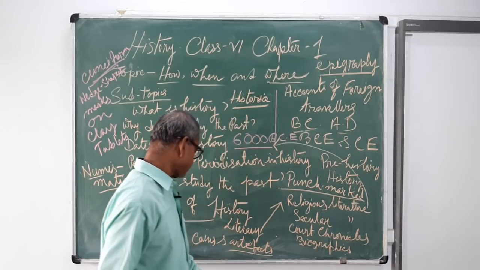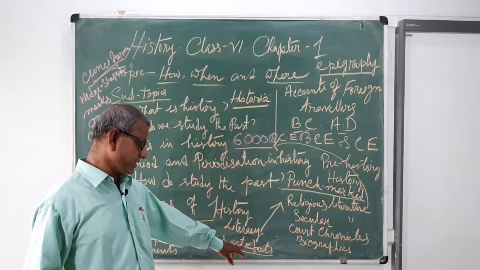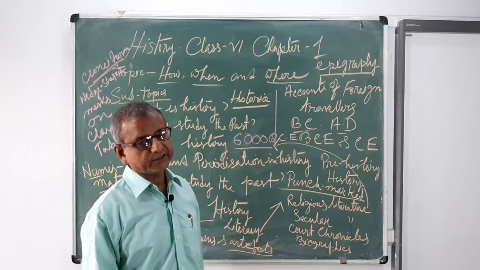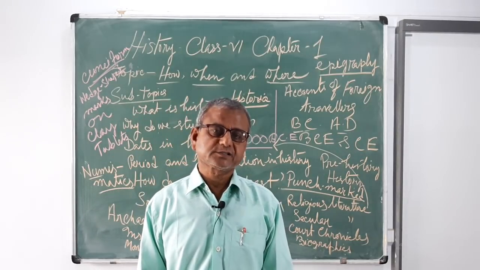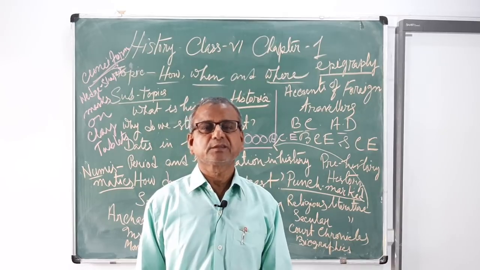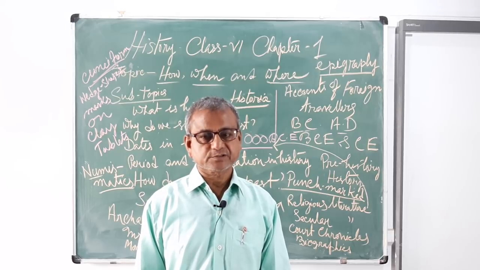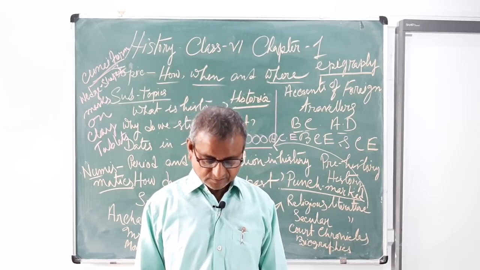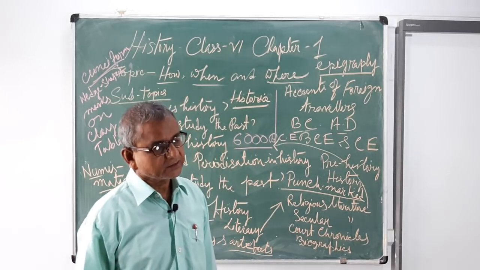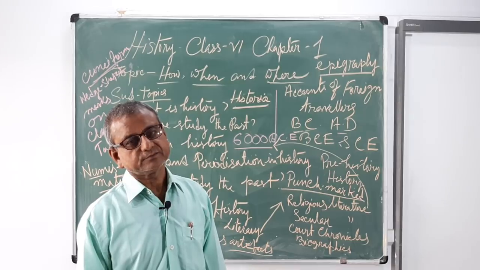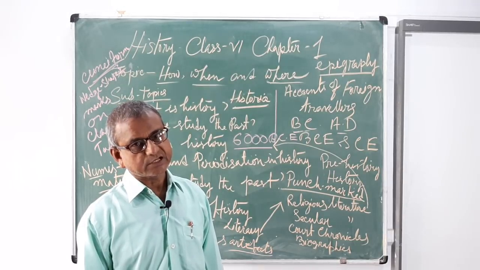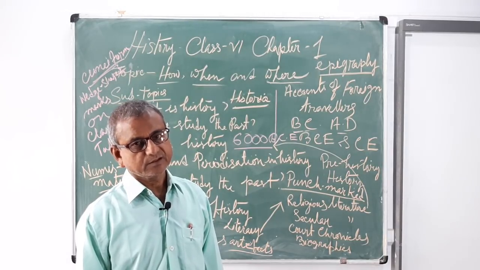Now, artifacts. Artifacts are actually art developed by humans. We have discovered many statues, potteries, ornaments, jewelries. For example, the statue of the dancing girl, which has been discovered in Mohenjo-daro.